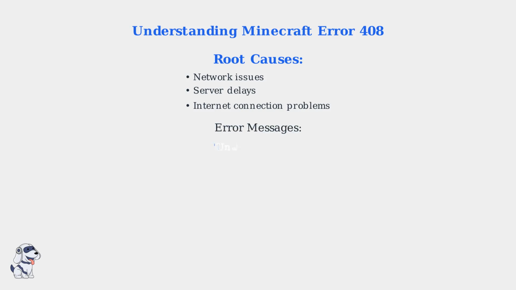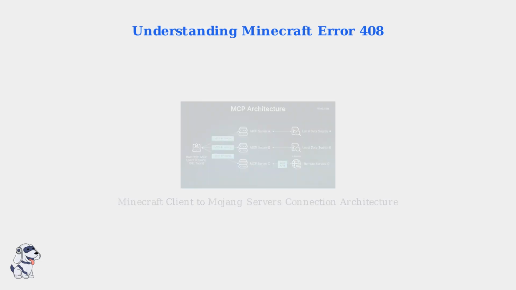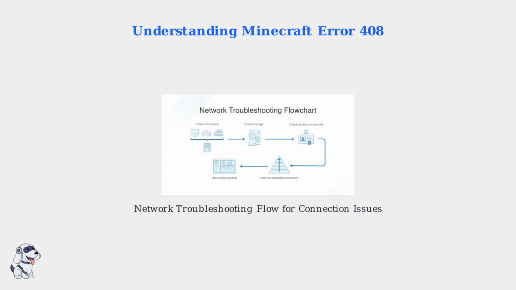To understand how this connection process works, let's look at a diagram showing the architecture of server connections. This diagram illustrates how a Minecraft client connects to multiple Mojang servers, similar to the authentication and server connection process. This flowchart shows the steps involved in troubleshooting network issues that can lead to error 408, highlighting the importance of checking connections and security.